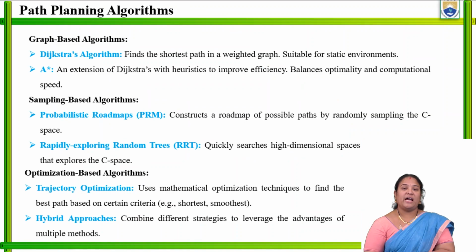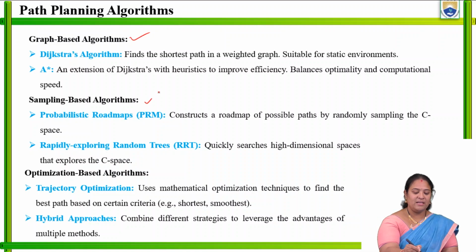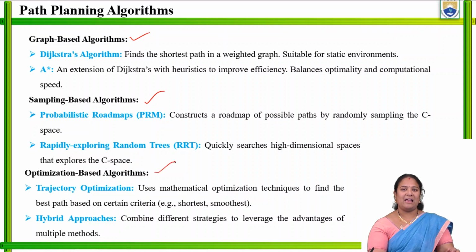Next, coming to the types of algorithms which can be inserted in the robot. What are the different types of path planning algorithms based on which the robot can work? And what are the applications of these particular algorithms? We will see. So, generally, we have three types of algorithms: one is the graph-based algorithm, one is the sampling-based algorithm, and one is the optimization-based algorithm.